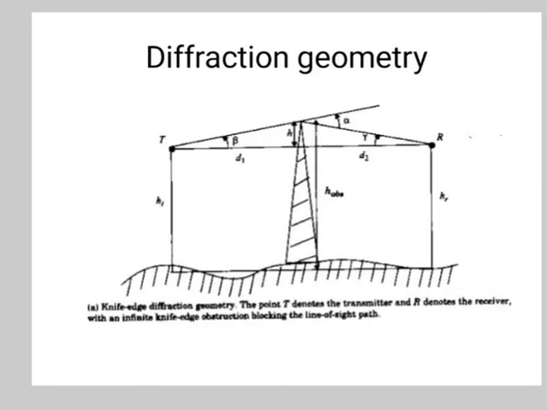So this diagram shows the knife edge diffraction geometry. Now the point T denotes the transmitter and R denotes the receiver, with an infinite knife edge obstruction blocking the line of sight path.